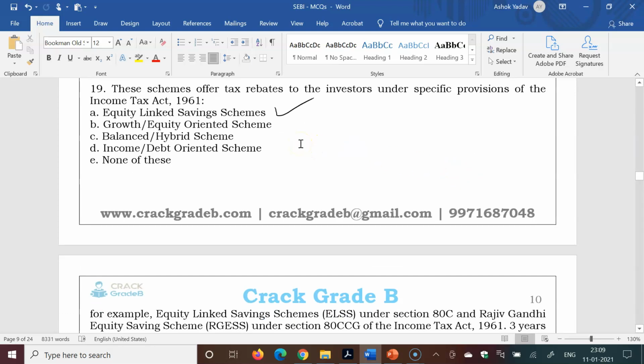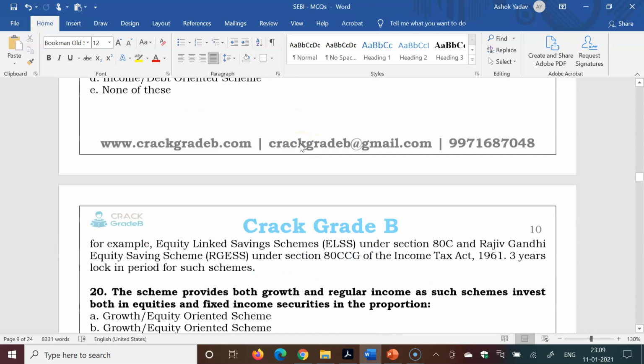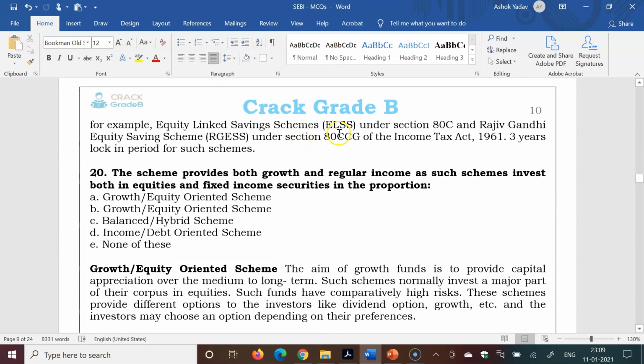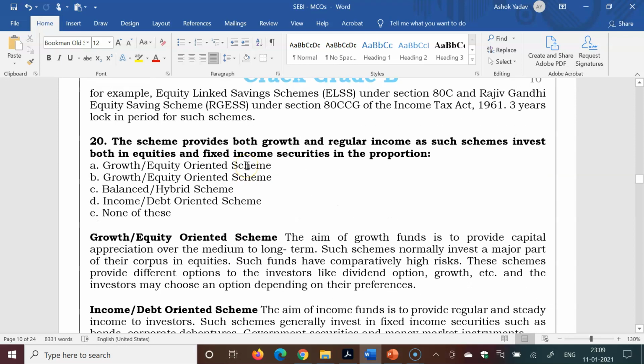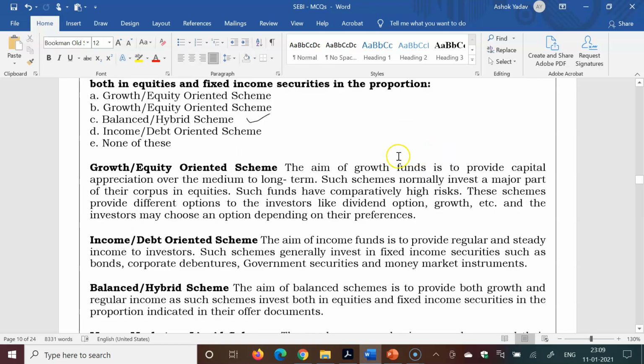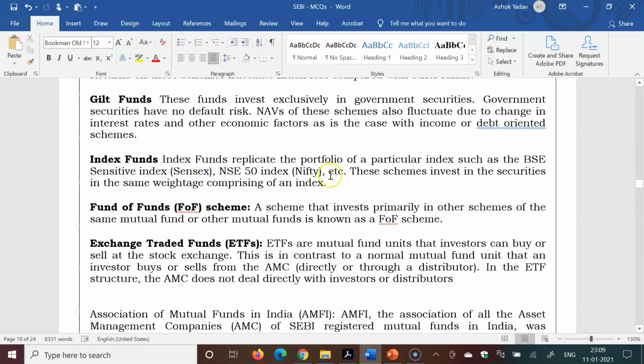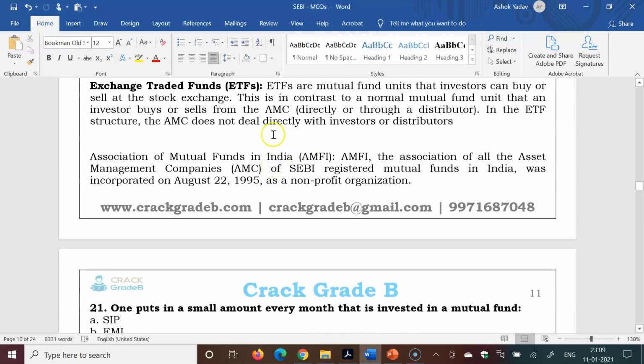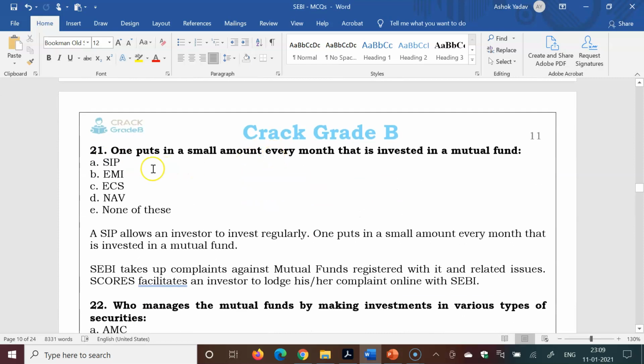These schemes offer tax rebates to the investor under specific provisions, and mainly they have a 3 year lock-in period. Second one is the Rajiv Gandhi Equity Savings Scheme. The scheme provides both growth and regular income, investing in both equities and fixed income securities in proportion. Growth or equity oriented, income or debt: so balanced or hybrid scheme is the right answer. These are the different types of schemes we have given in detail. You can read through the document.